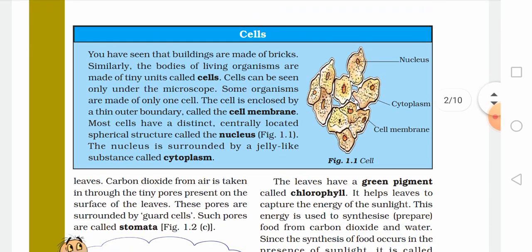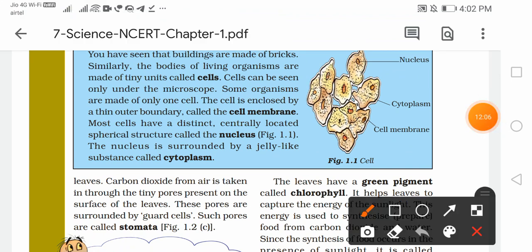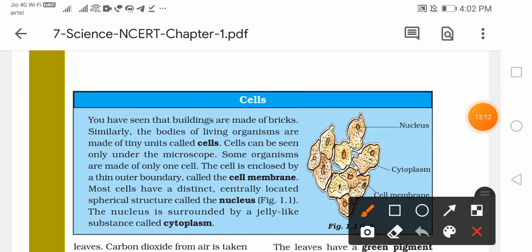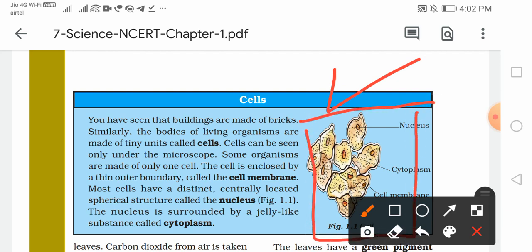So now come to cell. Very important. The blue boxes, I always say and my teachers also say to me, these blue boxes my mummy told me, these are really important for us. We should at least take a look at these ones because in exams questions can be made from these. So this is a diagram which shows the cell, right.